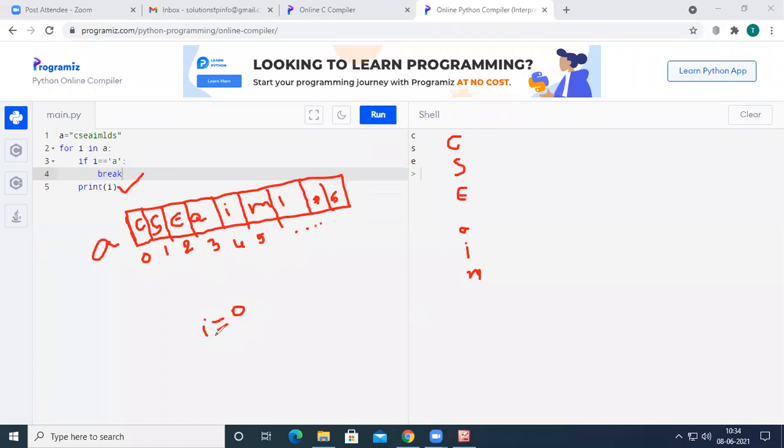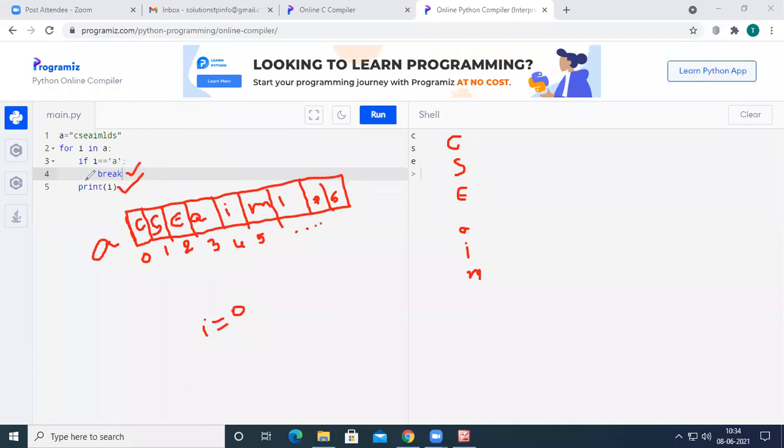Then the value of I will be incremented by 1, so A of 1 is S, it is not A, so S will be printed. A of 2, E will be printed, so CSE will be printed on the output screen. Then when the I value becomes 3, we check A of 3. A of 3 is A, which is equal to the given condition, I equal to A. So here it will execute the break statement.